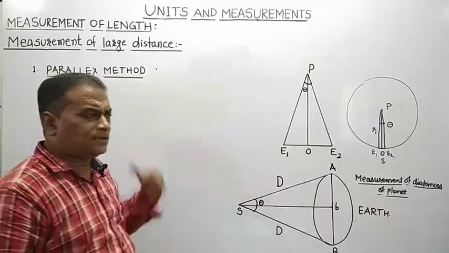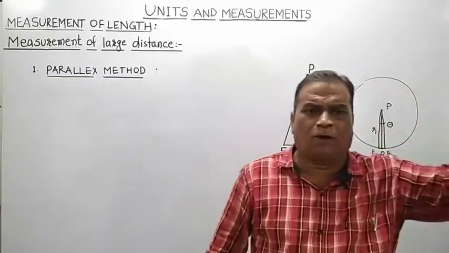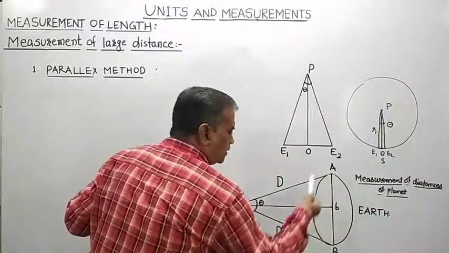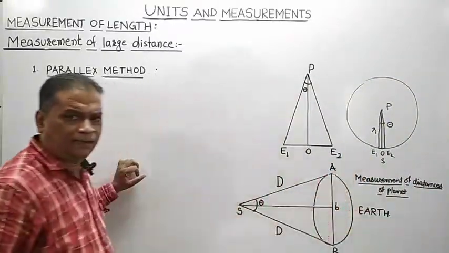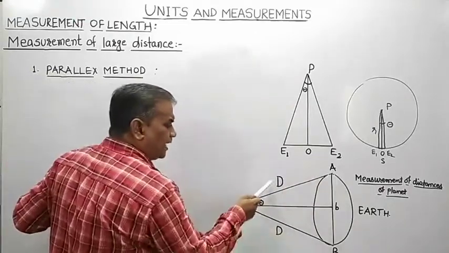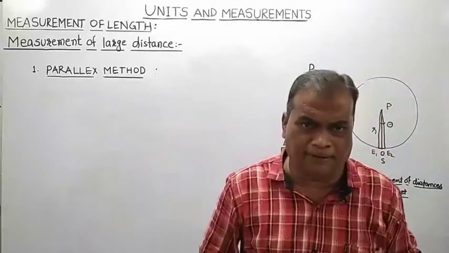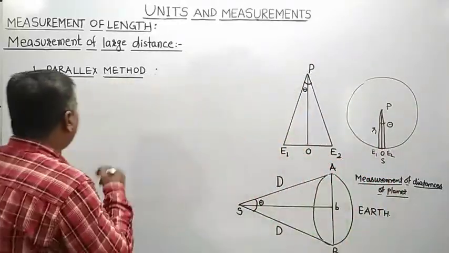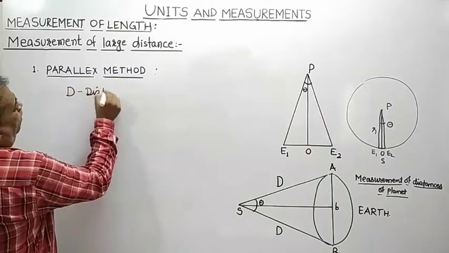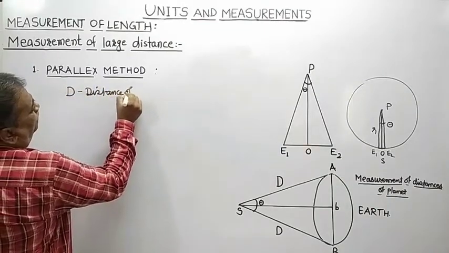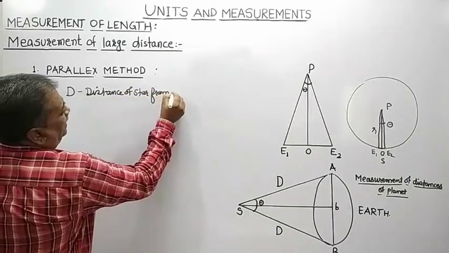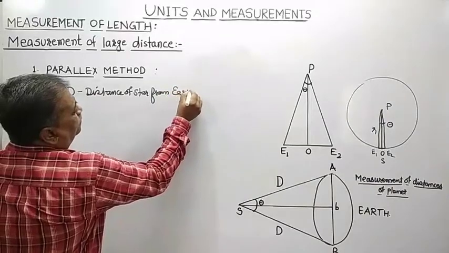So, in order to measure the distance of a star or a planet from the Earth, see here, I have shown this circle which represents our planet Earth. And here is a star whose distance capital D from the Earth is to be measured. What is capital D? D represents the distance of the star from our planet Earth.